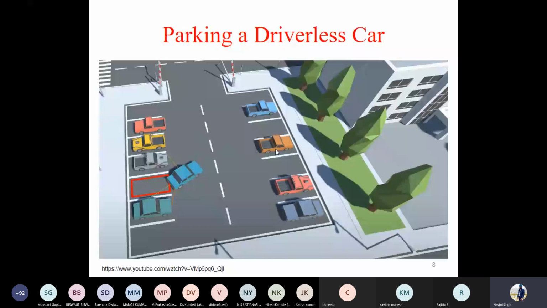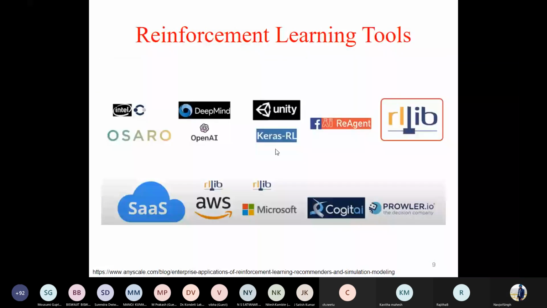This is one such application for a driverless car, and there are many more. If I talk about reinforcement learning tools, these are a few of the tools available online. They are open source, to name a few: OpenAI, Keras. So you can work on these tools.